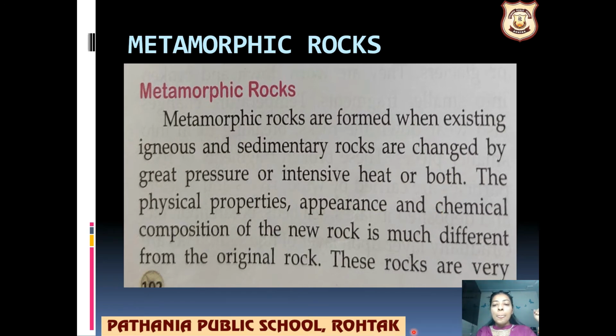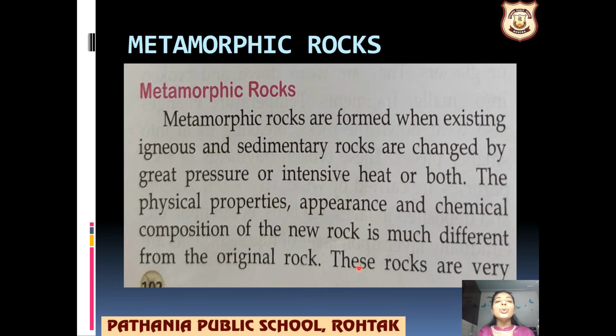So what happens? The chemical properties, the appearance and the composition of the new rock are much different from the original rock. जो igneous rock या जो भी sedimentary rock थी, because of the pressure, because of the heat, everything is changed in it. Chemical composition change हो गया, उसका looks, उसके appearance, everything is changed.